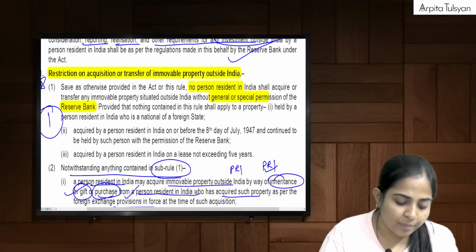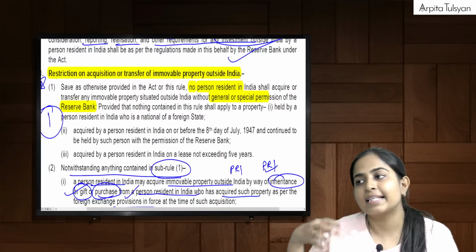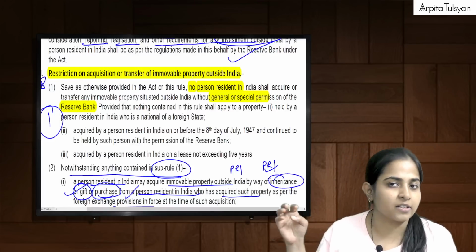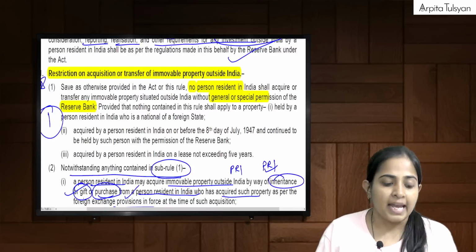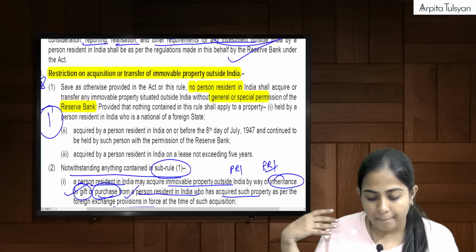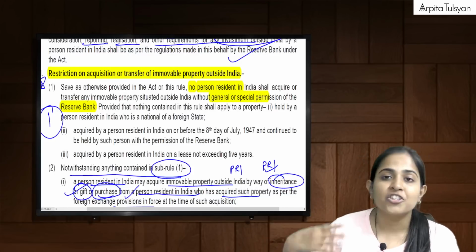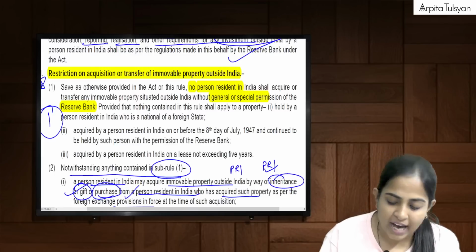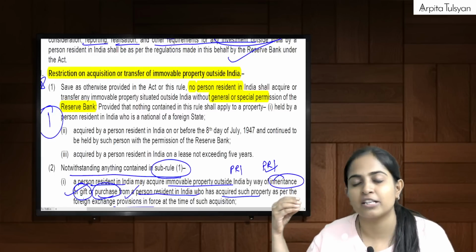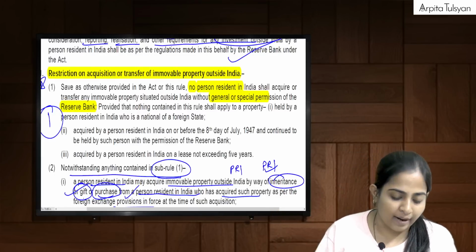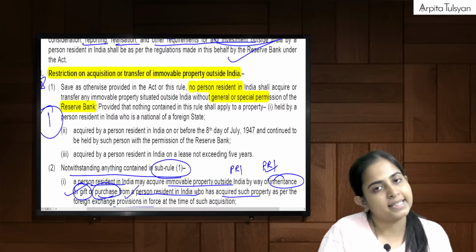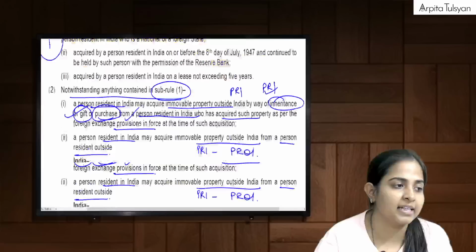Apart from that, they say that if a PRI is acquiring from another PRI by way of gift, inheritance, purchase, it is allowed, no problem. If a PRI is acquiring from a PROI, it is allowed if it is done by way of inheritance, if the payment has been done out of RFC account, if the payment has been done out of limit provided under LRS, or if we are purchasing jointly with a relative who is also a PROI, etc. This is allowed. This is the list of allowed things.